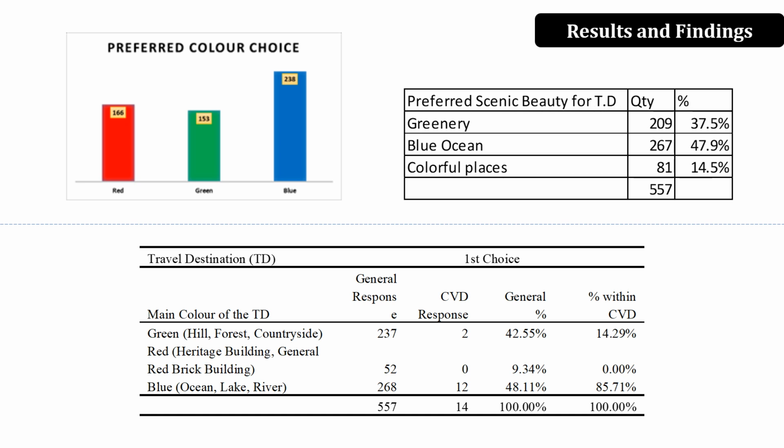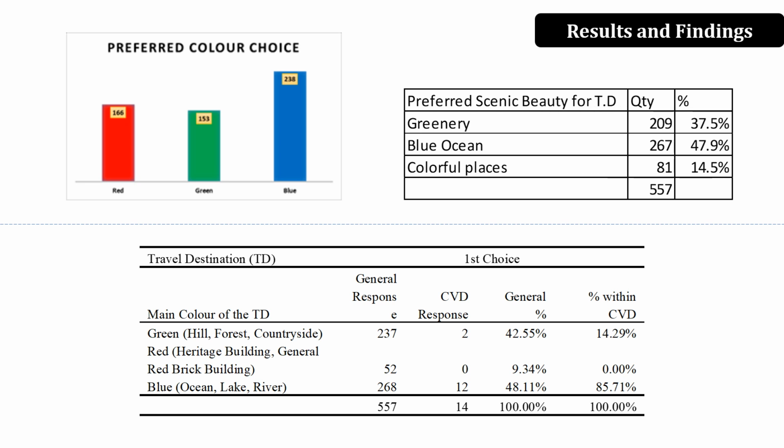The preferred scenic beauty of travel destinations for all 557 samples was also tested. We found that most of them like a blue ocean type of thing. But an interesting finding is that when we showed them travel destinations based on colors, in general 42.55% said they like green travel destinations, but for the color vision defected people it comes to 14%.